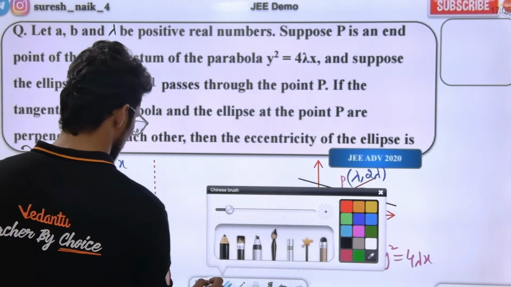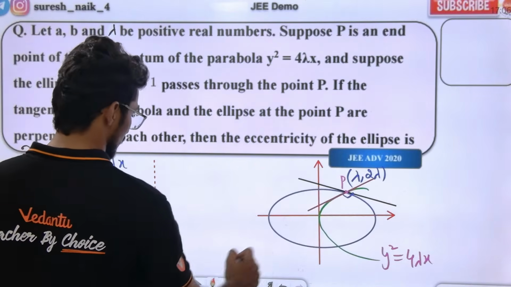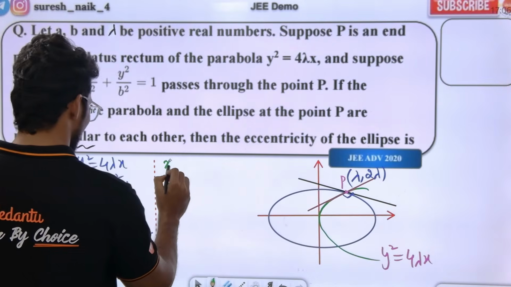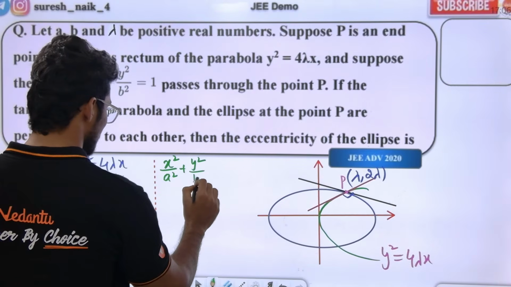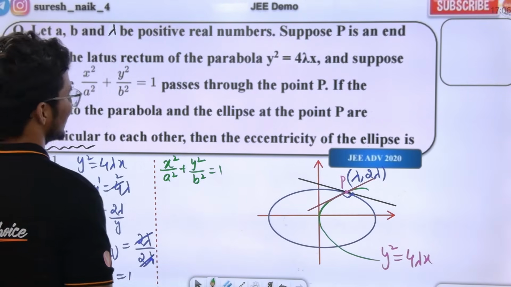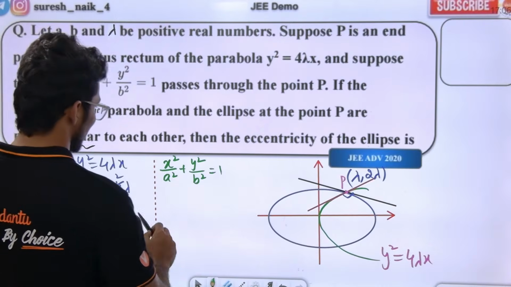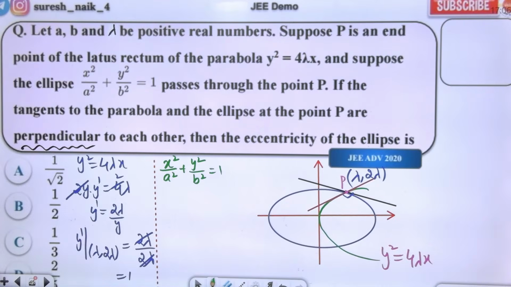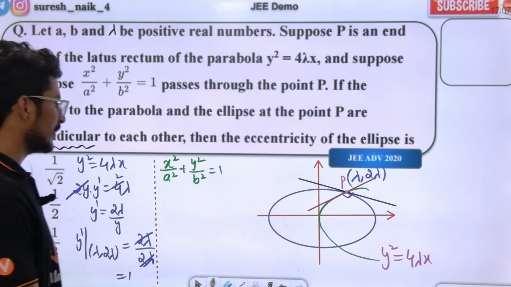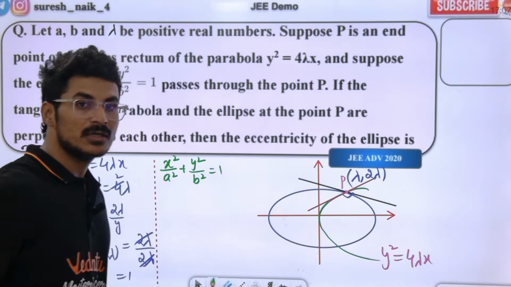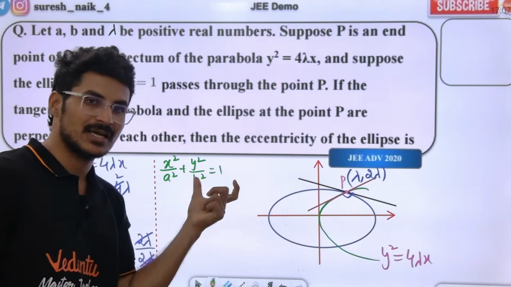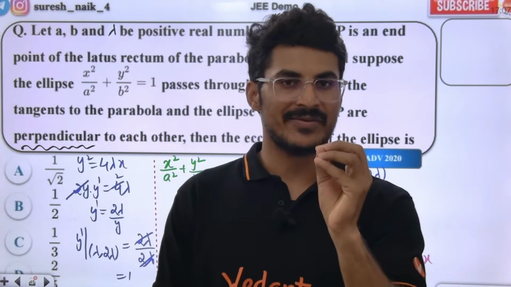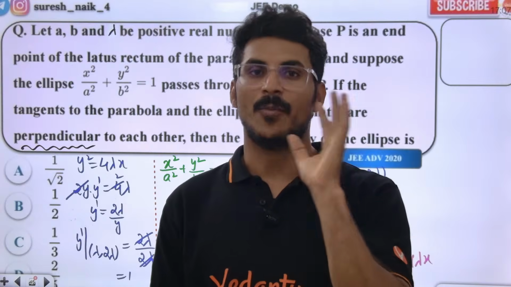the slope of the ellipse, x square by a square plus y square by b square is equal to 1. Are you getting the point? Now what is the slope of the tangent to the ellipse? Again we need to substitute the point (lambda, 2 lambda) in dy by dx. To get the slope of the tangent, find dy by dx and substitute the point.